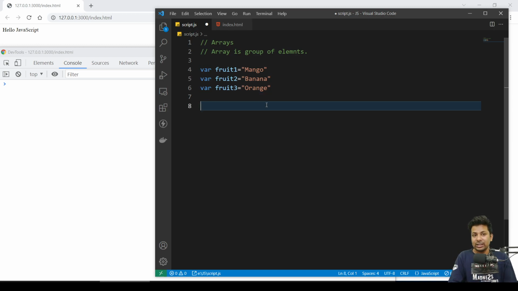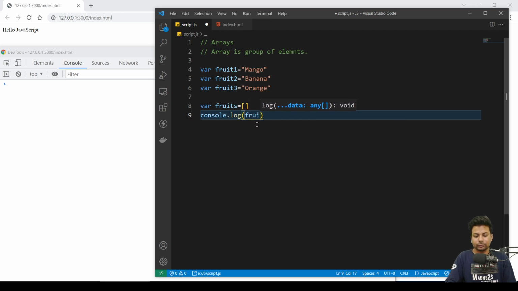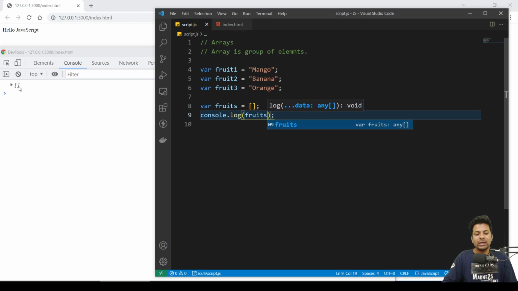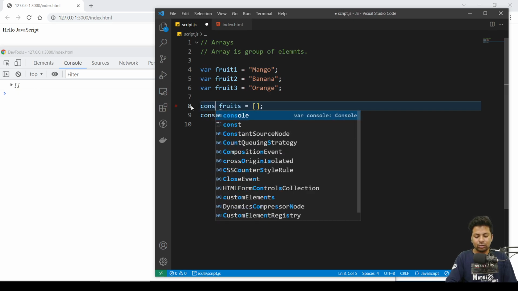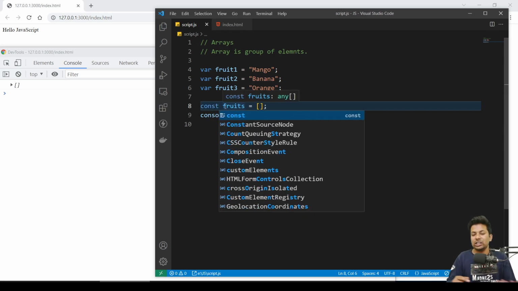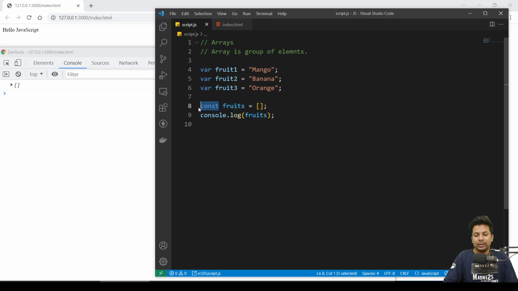So how do we define or initialize an array? We just say var, then the name of the array, which can be anything, so I'll say fruits, because they are many, and then square brackets. This is the way you can initialize. Now if I say console.log fruits, see, an empty array because it's totally empty. You can also use let, no problem. You can also use const, but in const you can't change the size of the array or the items inside it. So let me make it var only.